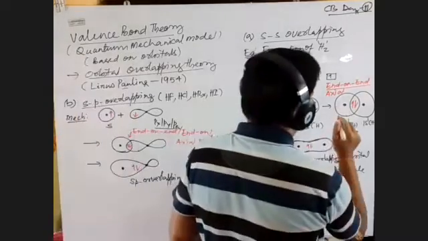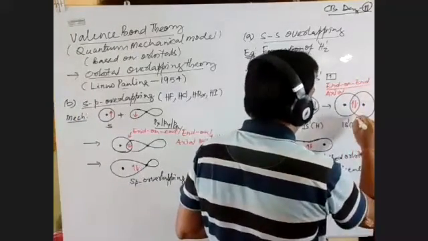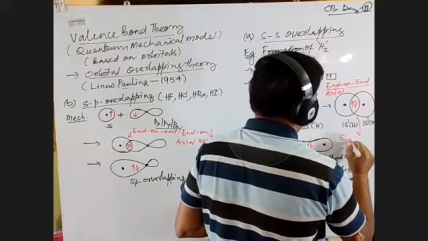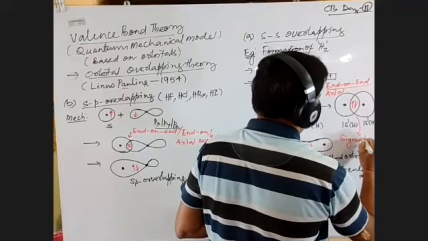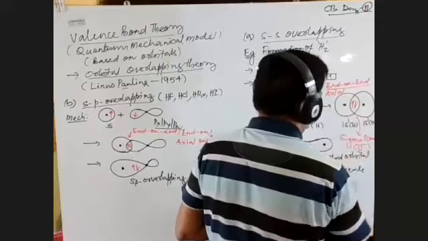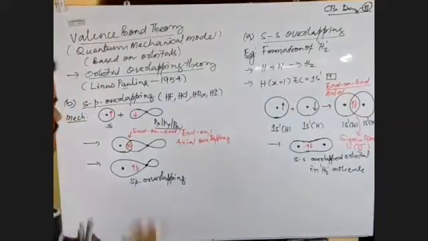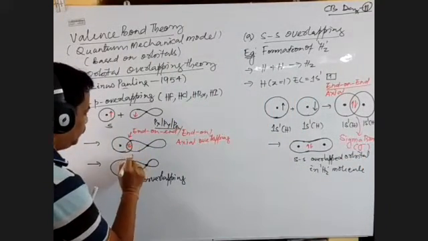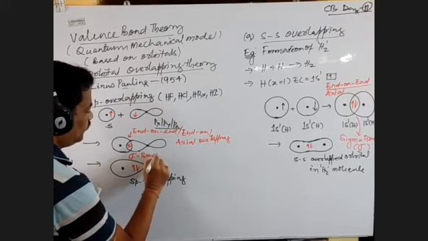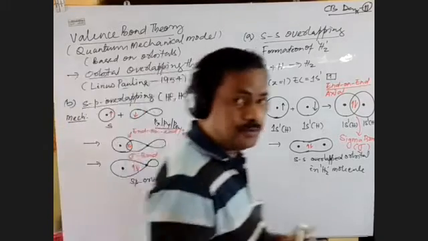This bond we call sigma bond, which is denoted by a Greek alphabet. This is called sigma bond. So this bond is also a sigma bond. So how is the sigma bond formed here? You can observe here.